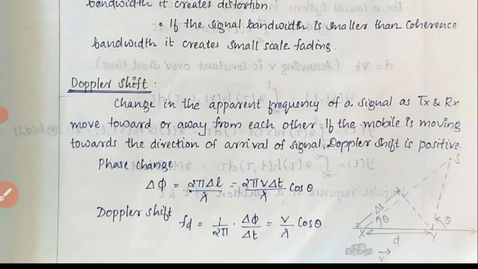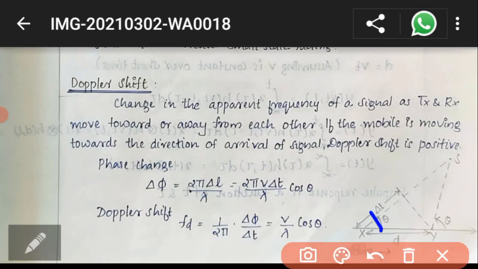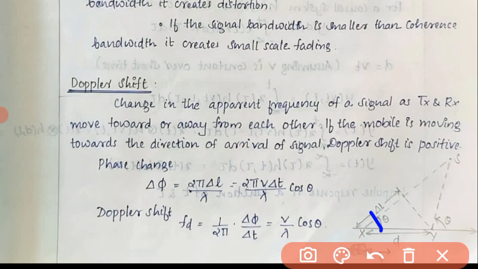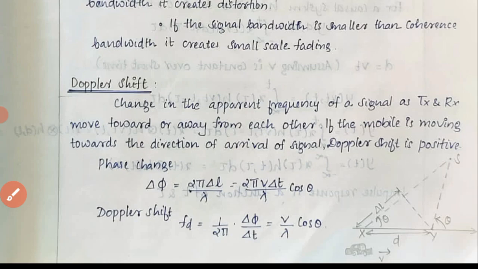So del L is equal to d cos theta. Here, if we consider this theta, cos theta is equal to del L by d. So del L is equal to d cos theta, that is equal to v del t cos theta. We can represent d as v into del t, so we are just representing L as v into del t.